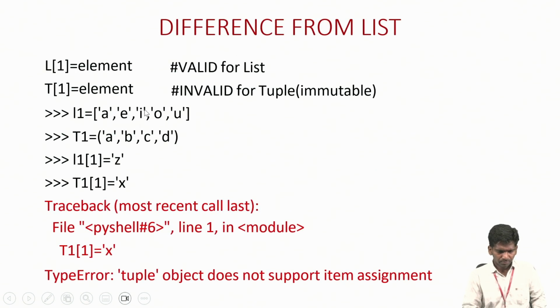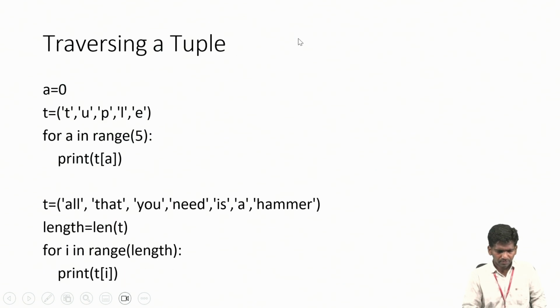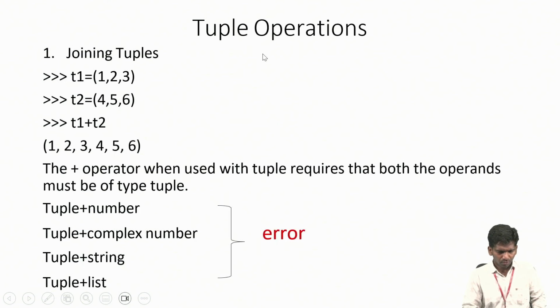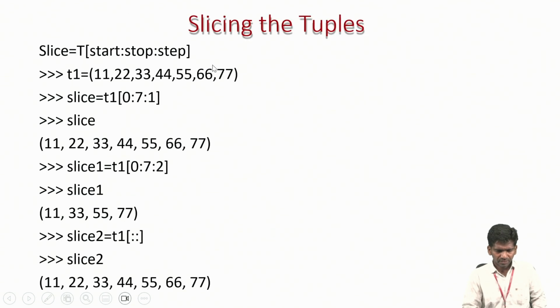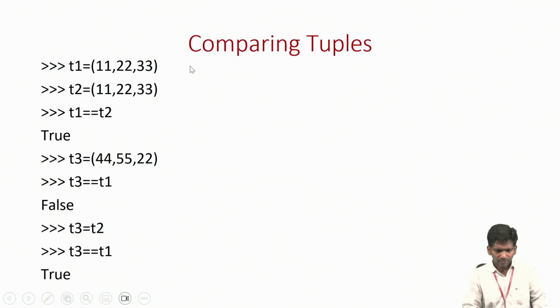So this is the difference from list. Now tuple operations: you can join tuples, you can slice tuples as we have done in list, and you can compare whether both the tuples are equal or not, as we have done in list.